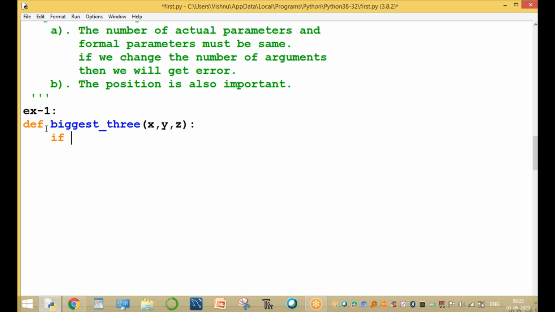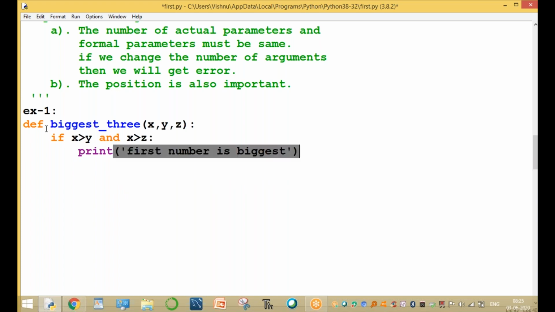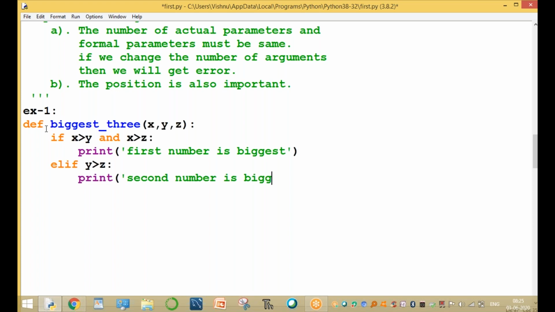If x is greater than y and x is greater than z, then the first number is biggest. If y is greater than z, no need to compare further; automatically the second number is biggest. Else, finally print that the third number is biggest.